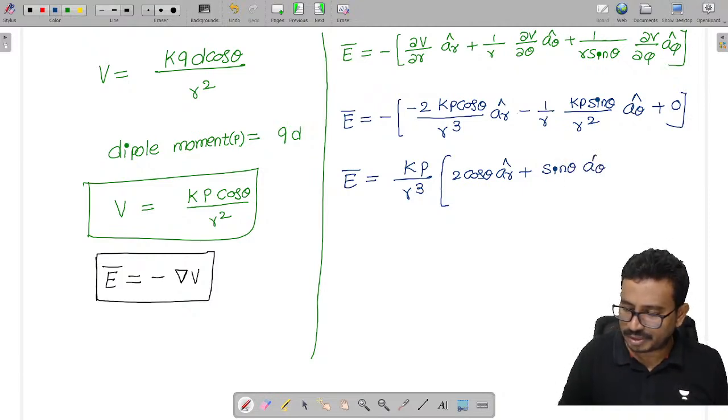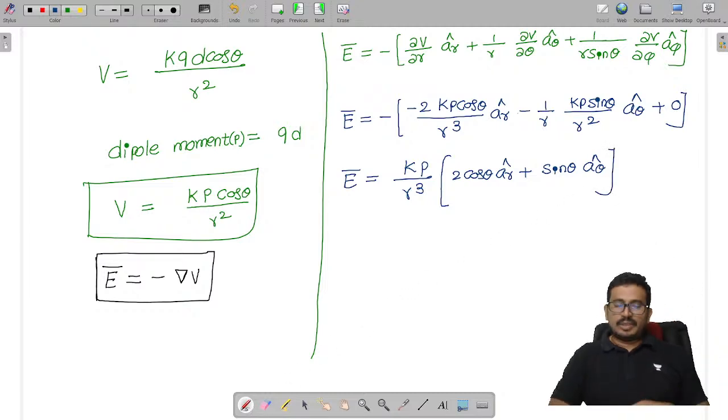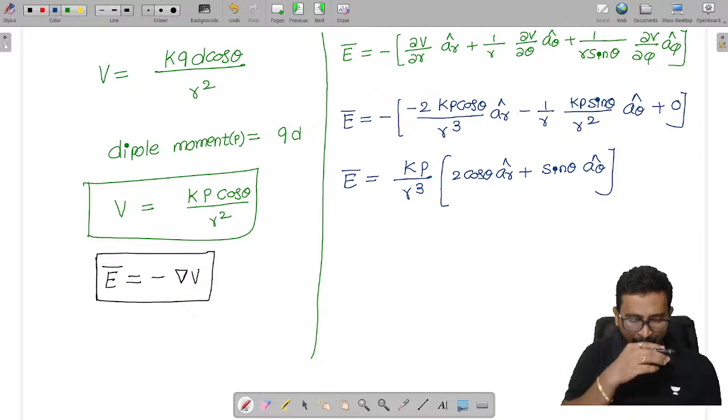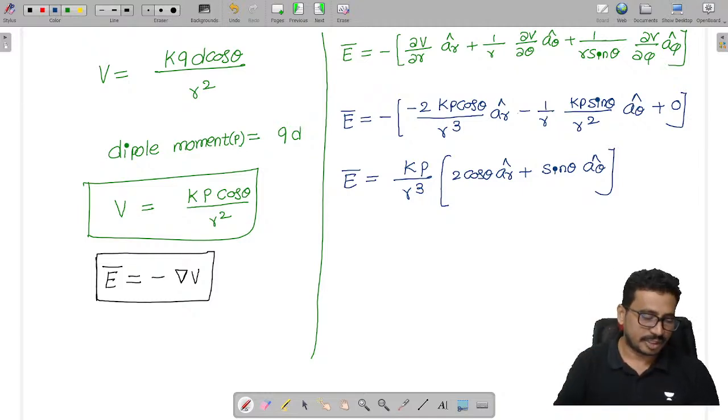All of you say it: kp by r cube into 2 cos theta into a r plus sin theta into a theta. Done. This is my electric field due to the dipole.